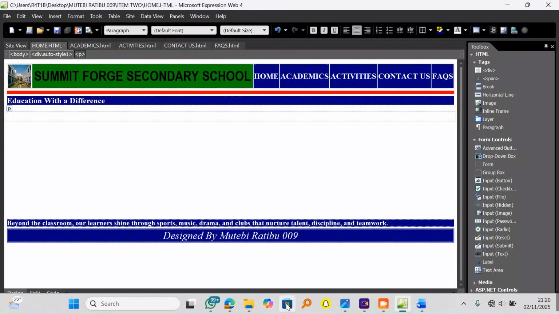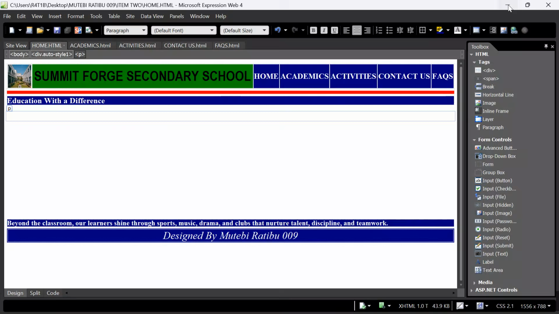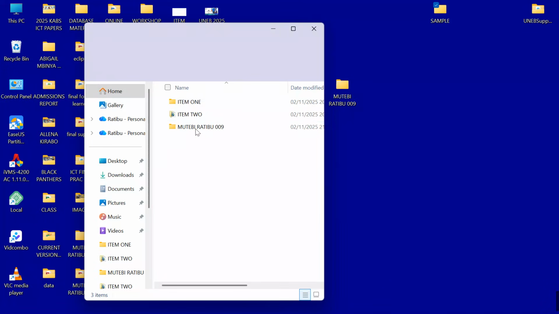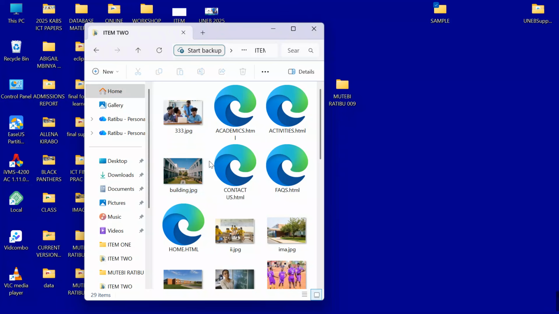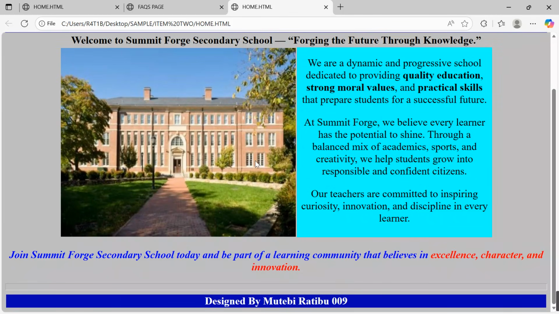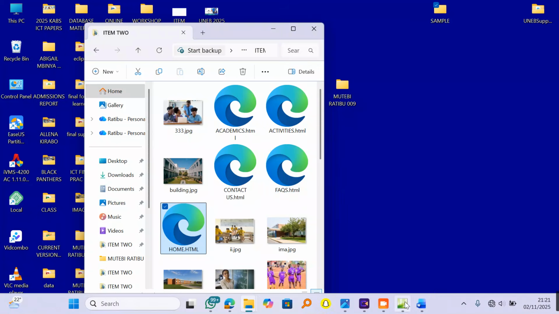Basing on our plan, this is our plan. Let me first open the plan we are following so that you don't lose out. Come back here, our item 2, I open our home page. On the home page, we have a catching statement: Welcome to Summit Forge Secondary School, forging the future through knowledge. I'll come over here and put this onto my site. Come back to your Expression Web.